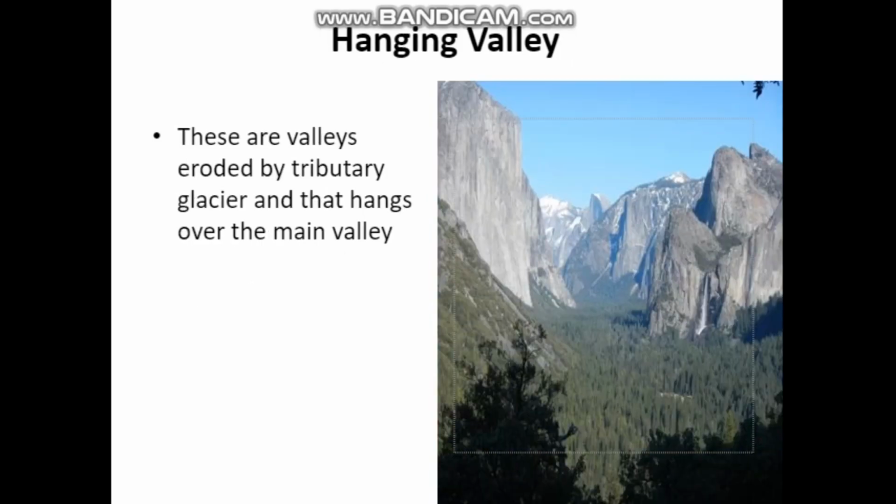Okay. Next one, hanging valley. What is the meaning of hanging? Hanging means suspended. These are valleys eroded by tributary glaciers and that hang over the main valley. Tributary means sub-glaciers that hang over the main valley. Okay. Do you understand?